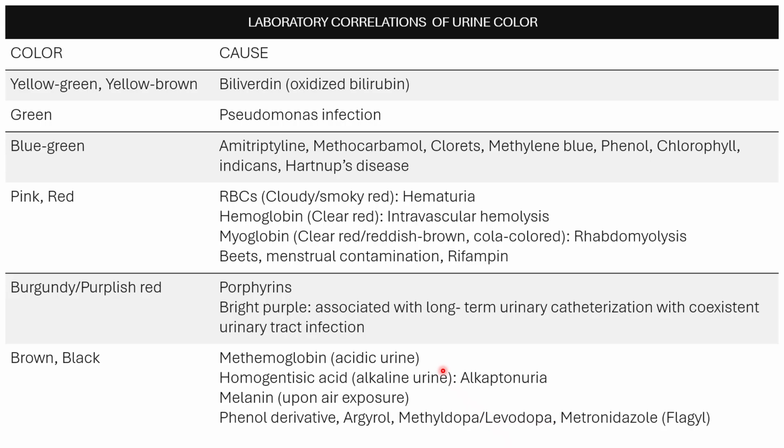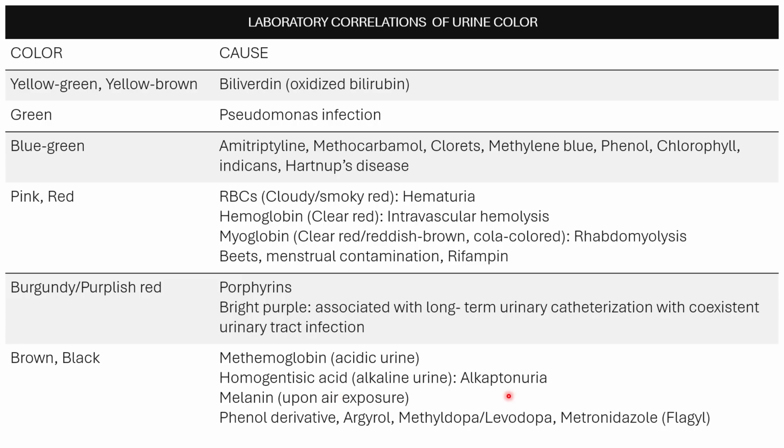And yes, in acidic urine after standing, your methemoglobin will produce red-brown urine color. Your myoglobin accordingly will also produce reddish-brown urine color. And then of course you have here your brown-black. You have your homogentisic acid.